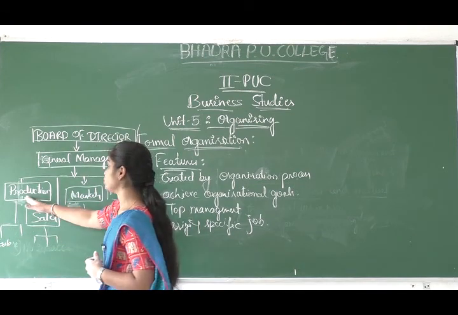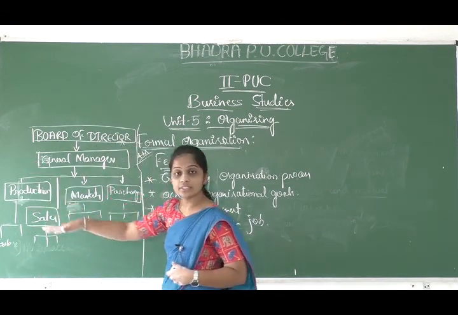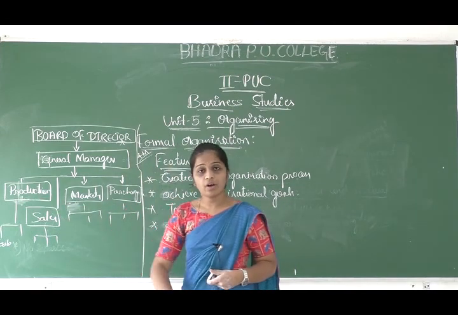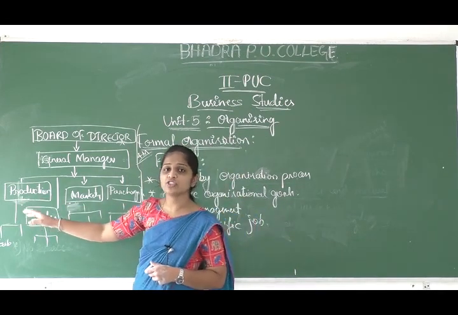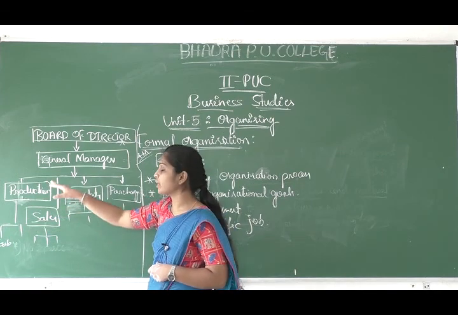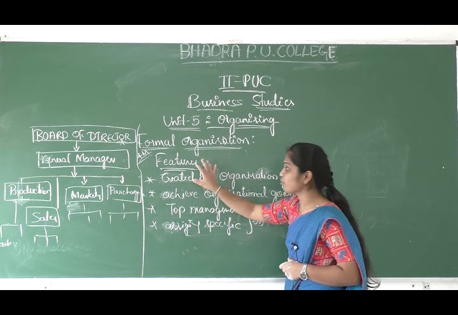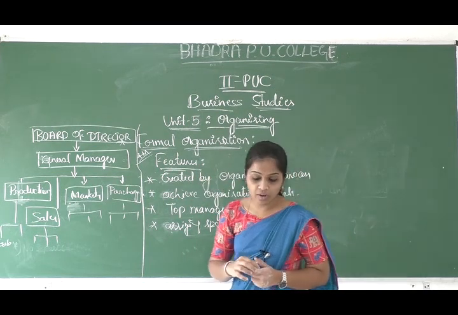For example, for a production manager, according to his qualification we give the job. We assign the specific job to him, we give one position to him. That is also one of the features of the formal organizing.